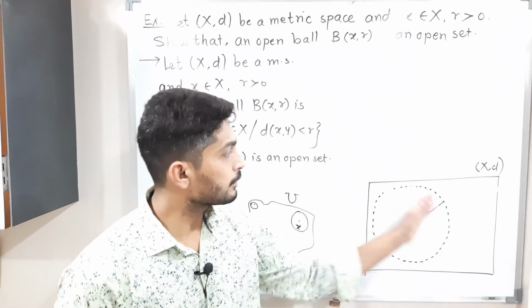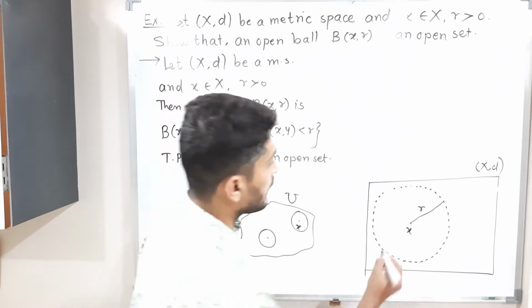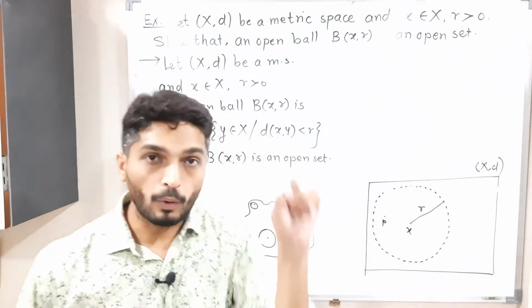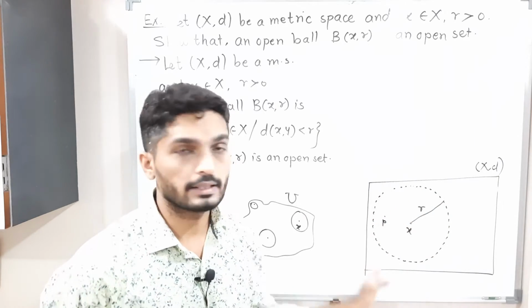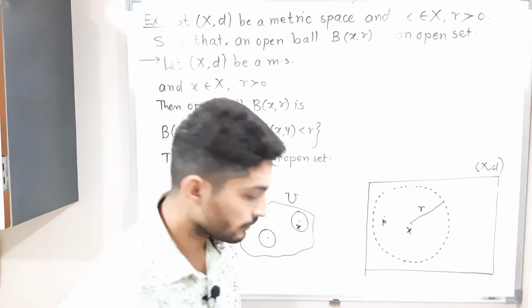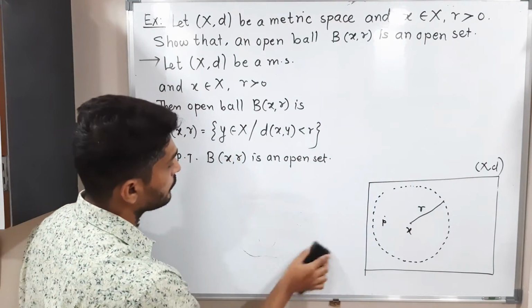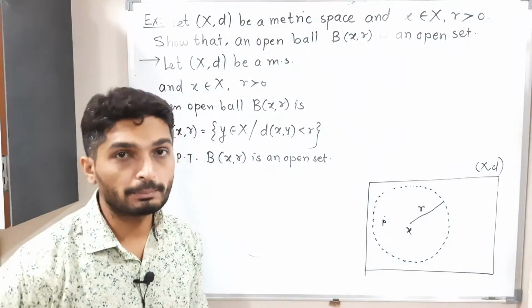So here also we have to prove that this open ball is an open set. That means if I take any arbitrary point P, I should be able to find a ball around it which can lie entirely inside this set, which is also an open ball. So this is a technique. Here you can easily see you can draw a ball around it, no problem. But we have to prove it mathematically.